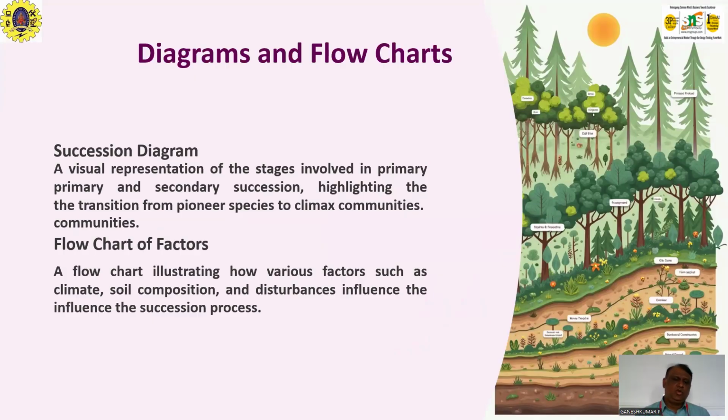So we can do this with a succession diagram and a flow chart of the factors. As a student activity, we can give a visual representation of the stages involved in primary and secondary succession, highlighting the transition from pioneer species to the climax communities, as given in the diagram on the left side. And the flow chart is an activity the students can do, illustrating how the various factors such as climate, soil composition, and disturbances influence the succession process.